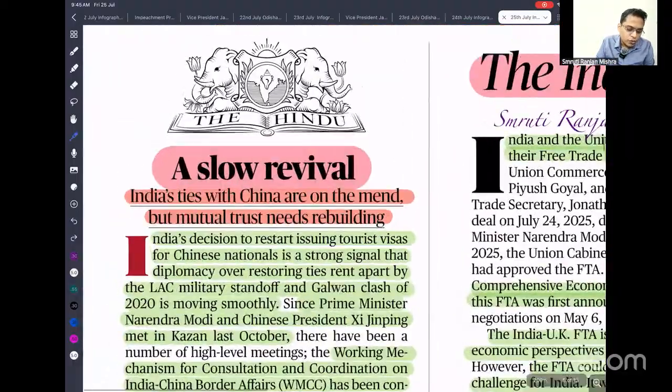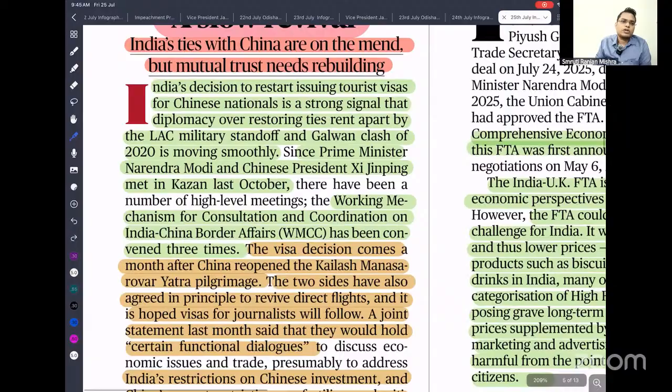A slow revival. Recently, we have seen our relationship with China is improving very fast. We know that post Galwan Valley, the relationship had been on very bad terms. Now we have seen it improving very fast. China allowed visas for the Kailash Mansarovar Yatra, and we are also issuing visas. But recently China also blocked the supply of critical minerals and fertilizers, and India also blocked investment. So these are some negative things.